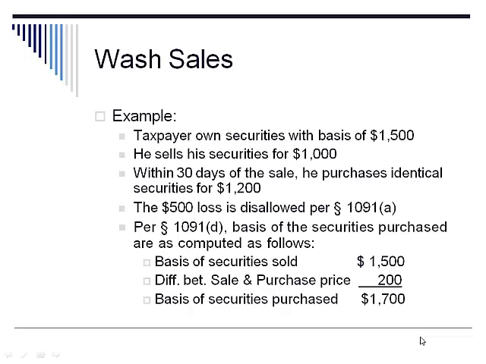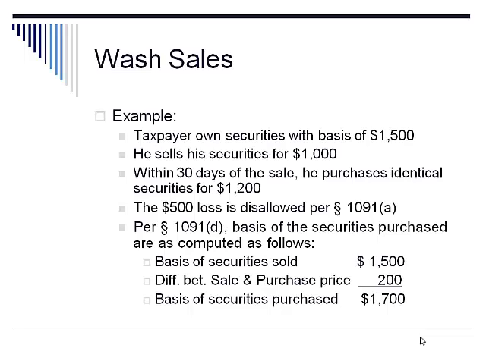So here's a solution. Recall the taxpayer owns securities with a basis of $1,500 that he sold for $1,000, and within 30 days he purchases identical securities for $1,200. At the time of the original sale, he has a $500 loss. However, because he purchased identical securities within 30 days, that $500 loss is disallowed under Section 1091.